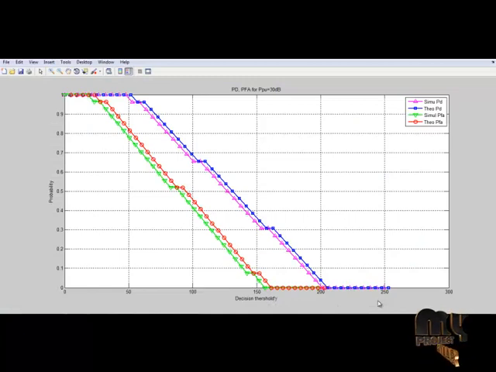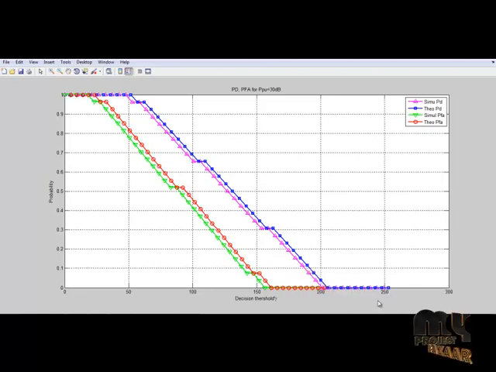The first graph shows the probability of detection and probability of false alarm values against the decision threshold with the primary user power equal to 30 dB. In this graph, the simulated PD values and theoretical PD values, and the simulated false alarm values and theoretical false alarm values are obtained for the power of primary users equal to 30 dB.